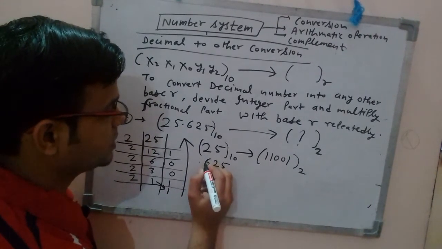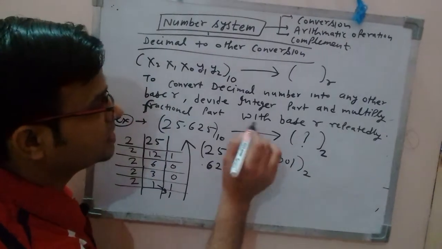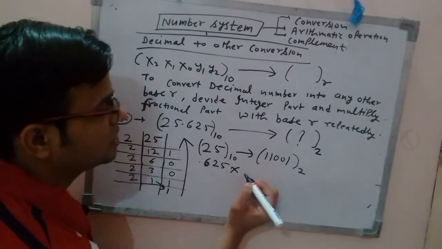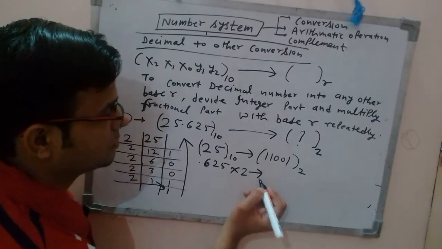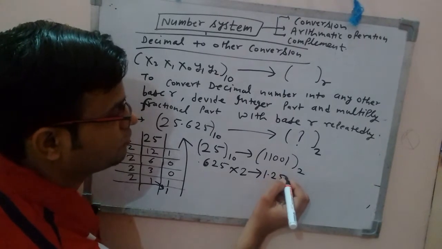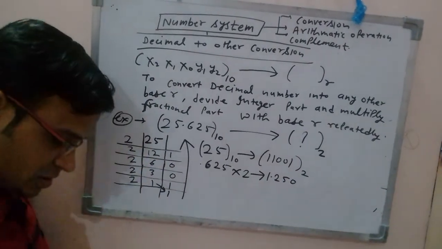0.625, this is the fractional part. Now what I said, you will have to multiply the fractional part with base r. That means multiply by 2. Multiply this, it will be 1.250. Is it not?